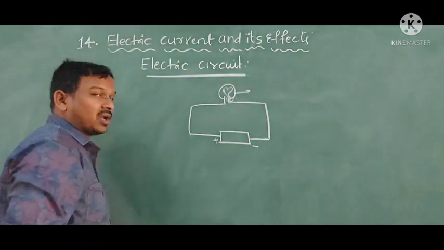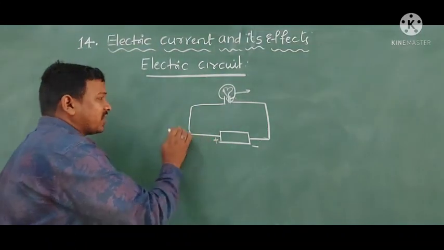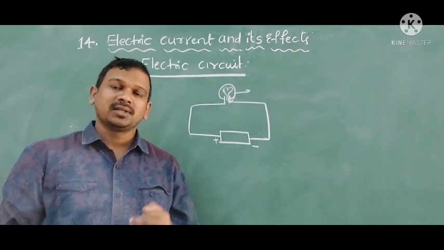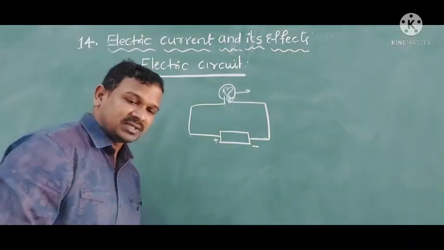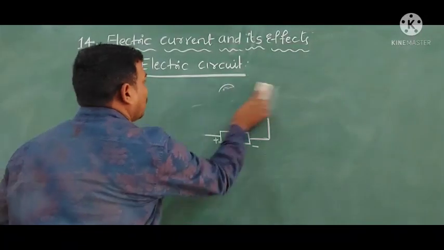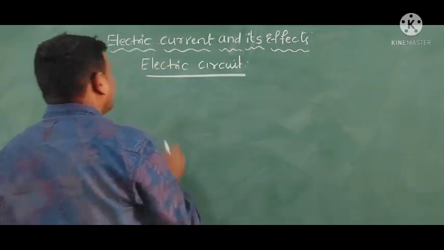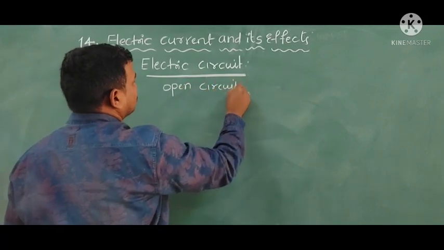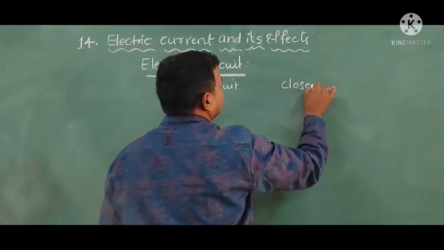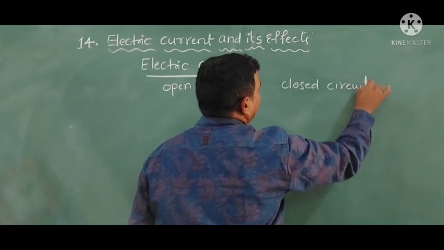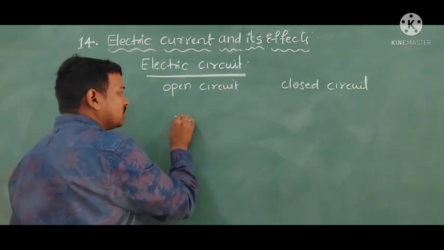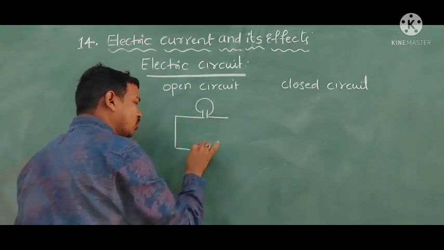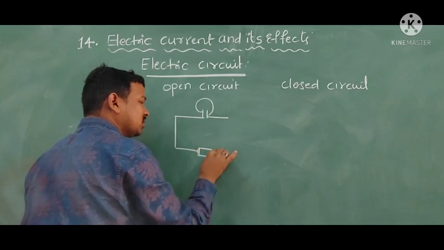The electric circuits are of two types: open circuit and closed circuit. If this flow of electric current is disturbed, if there is any breakage, then it is called an open circuit. In an open circuit, the flow of electric current will be broken or disturbed.